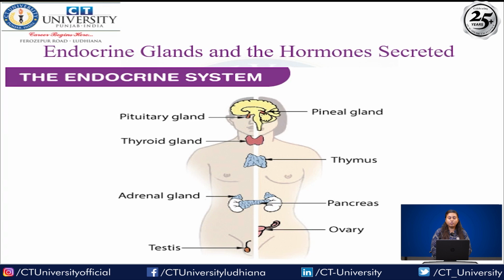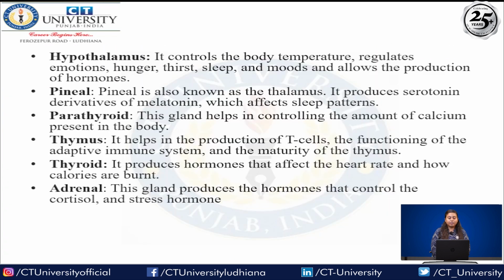These are the parts of the endocrine system: pituitary gland, pineal gland, thyroid gland, thymus, adrenal gland, pancreas, ovaries and testes. So these are the glands with their secreted hormones. The hypothalamus controls body temperature and regulates emotions, hunger, thirst, sleep and mood swings. It also allows the production of hormones. The pineal gland produces the serotonin derivative melatonin, which affects sleep patterns.